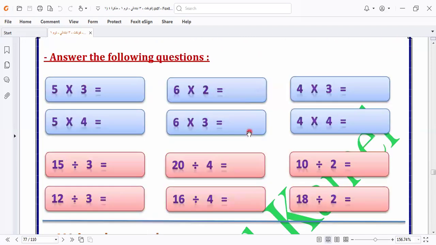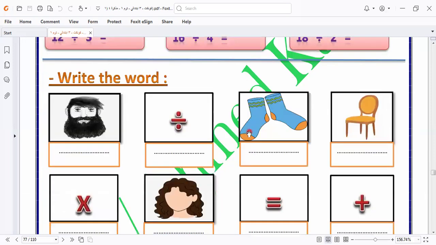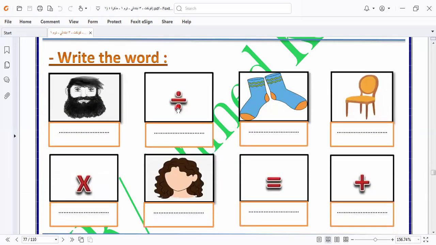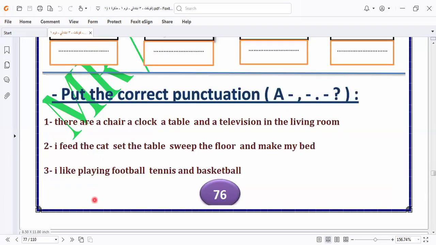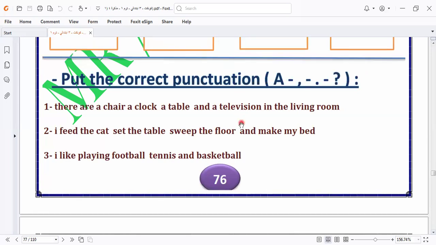This is the multiplying table. I will leave it for you to answer. Here we have bears, chair, plus, equal, and this is multiply. Okay, put the correct punctuation. This punctuation will come in the exam when we go to grade 4. You can write it like this, and you can answer by yourself, making a new way for this picture.